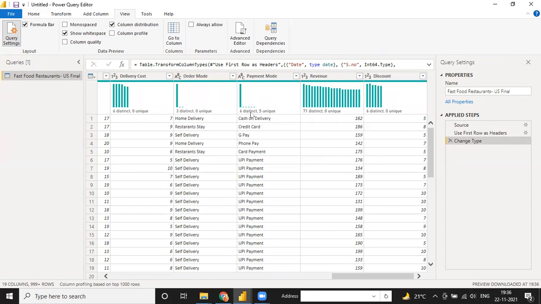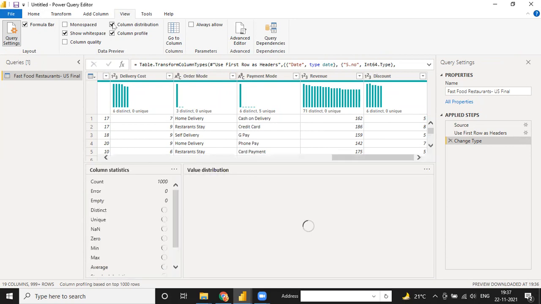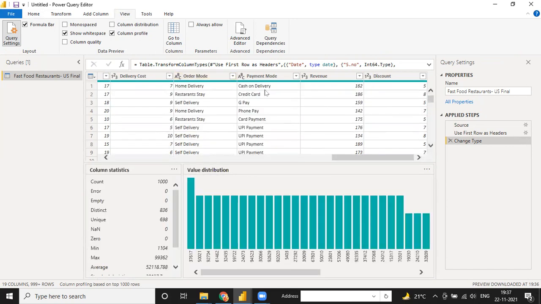Same way, 6 distinct and 5 unique. If you click on column profile instead of column distribution, these are the column profiles, the unique columns you have. See, these are the column profile counts. Total count is 1000. Error is 0. It means you don't have any error in your profile.